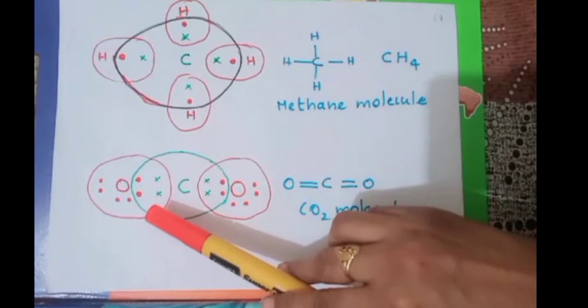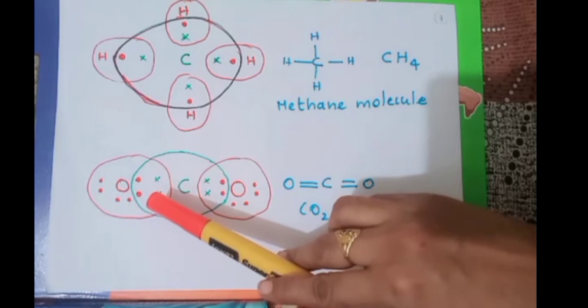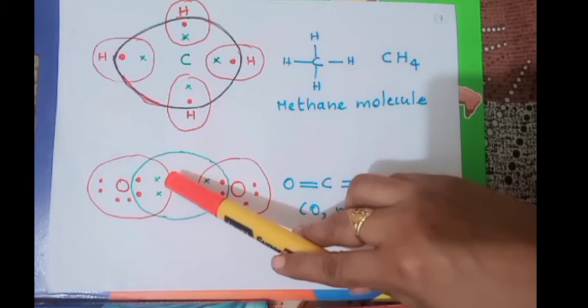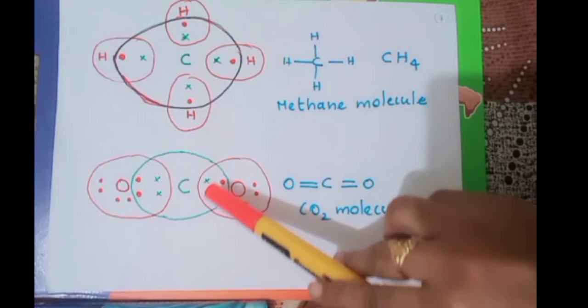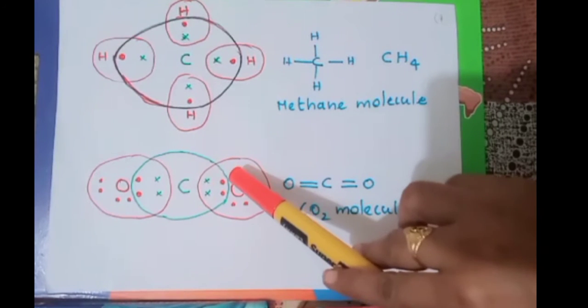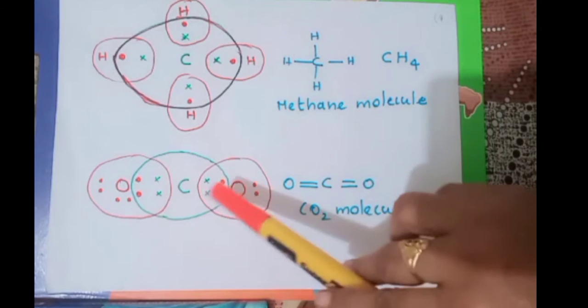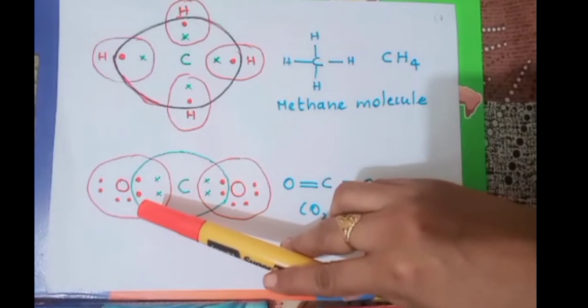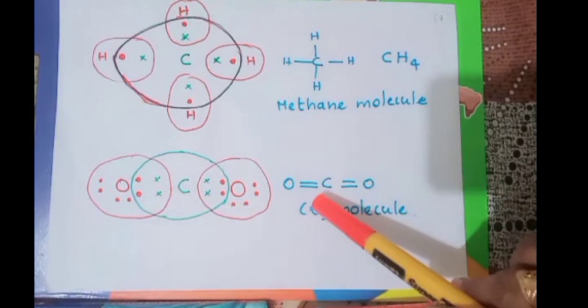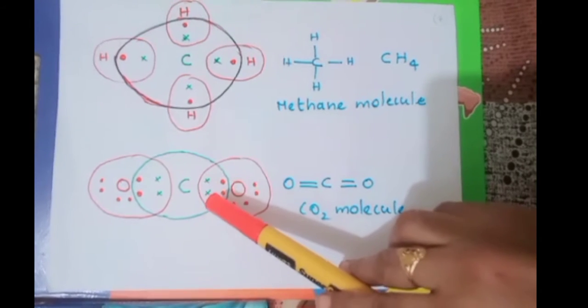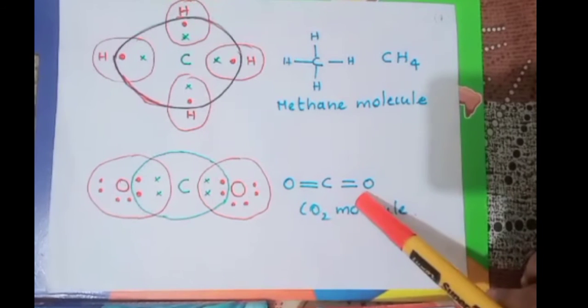And another example is the carbon dioxide molecule. So here carbon with 4 valence electrons is forming shared pairs of electrons with the oxygen atoms. And look here, what is the difference? Here 2 pairs of electrons are shared, that is 2 electrons from oxygen and 2 electrons from carbon. Here also 2 electrons from carbon and 2 electrons from the second oxygen atom. So between each carbon atom and oxygen atom, 2 pairs of electrons are shared, so there is a formation of a double bond. The second oxygen atom also has the same type of bond, so there will be a double bond.